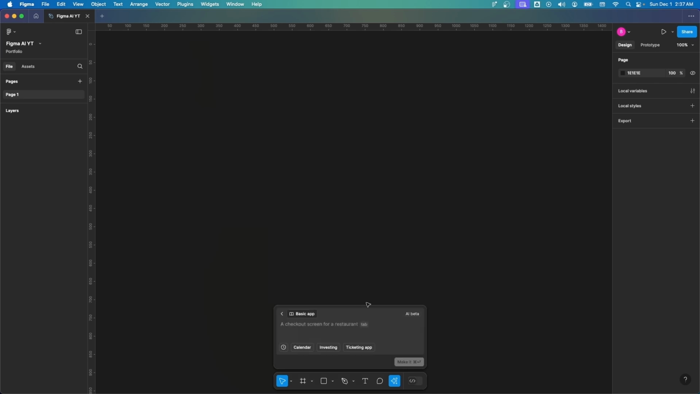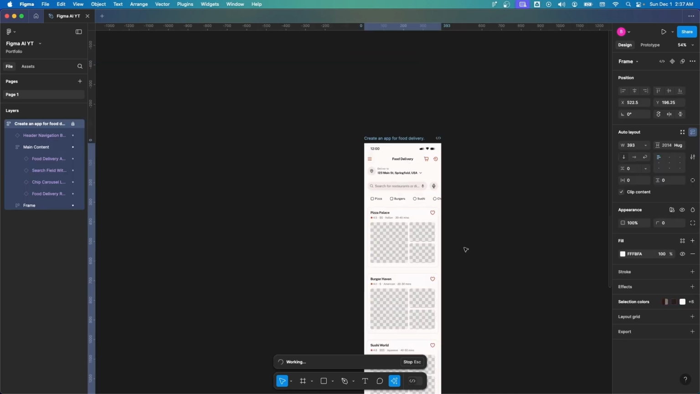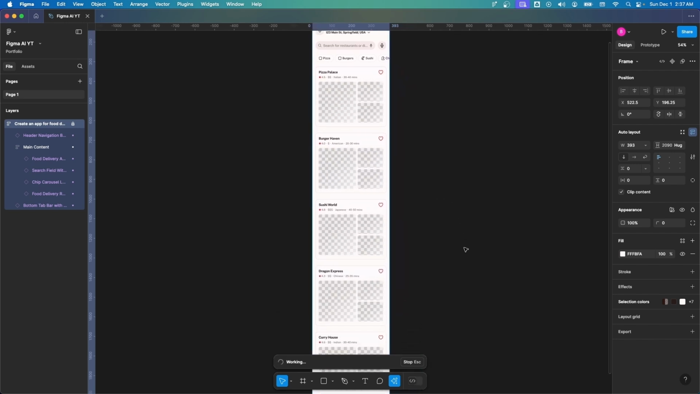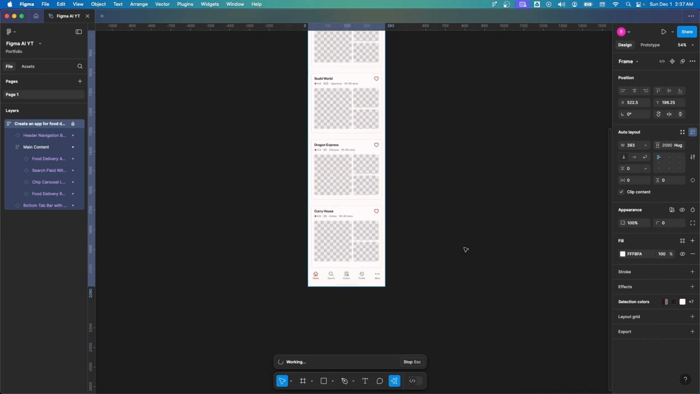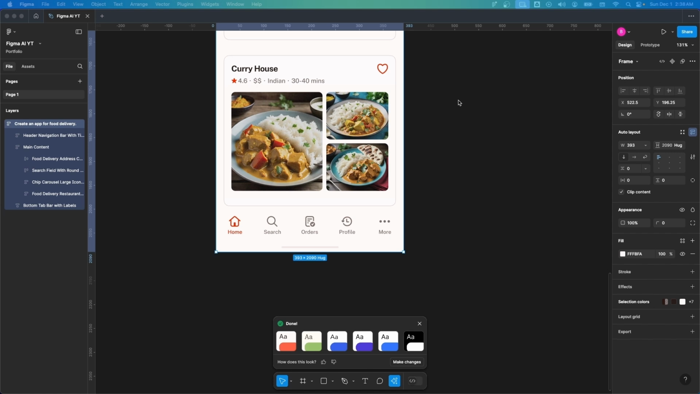Now it asks me for a prompt. I don't want to overburden the system, so I'm just going to give it a simple prompt. Create an app for food delivery. After you enter your prompt, click make it. It's going to take a few seconds and create the app for you. And look at that, it is creating the design for me in real time, and it is also generating AI images for me, which I think is pretty sweet, which by the way, you can also do standalone in the AI features. You can clearly see it has done a pretty decent job in creating the designs for me, which is great, but this is where things start to go sideways.